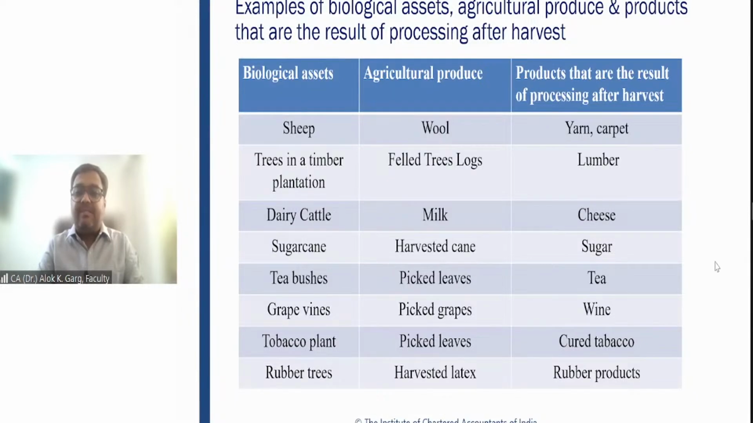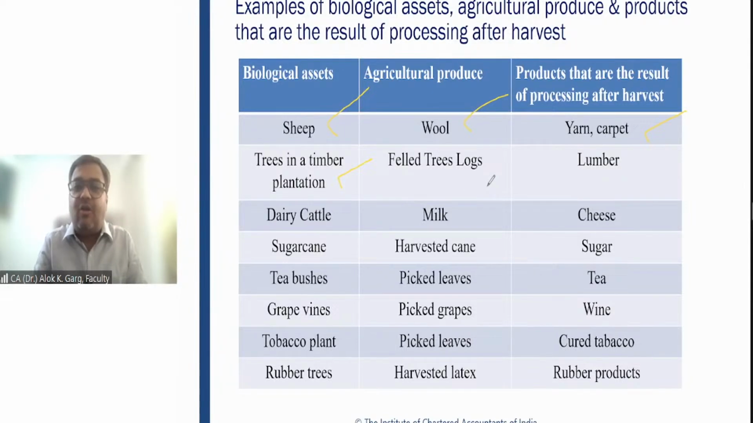Now I have some examples from the standard. These are examples of the life cycle of biological asset, agriculture produce, and products that are the result of processing after harvest. Sheep, it is a biological asset. The agriculture produce is wool. When you are shearing this wool from sheep, it is agriculture produce. And what is the final output from the processing of wool? It is yarn, carpet, woolen clothes. It is an inventory. Trees in a timber plantation, it's a biological asset. The felled tree logs.